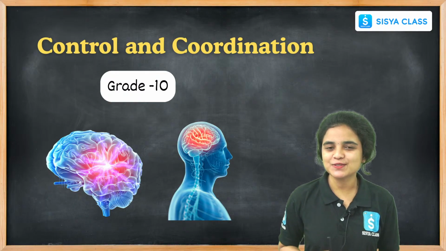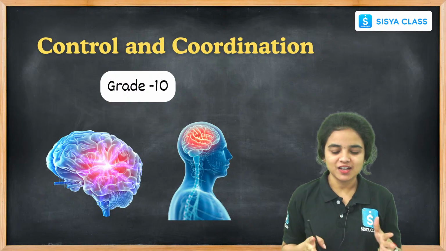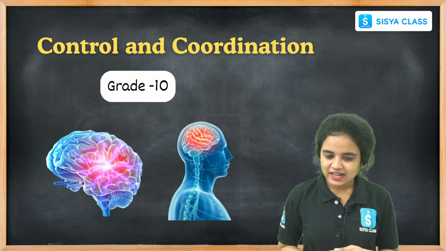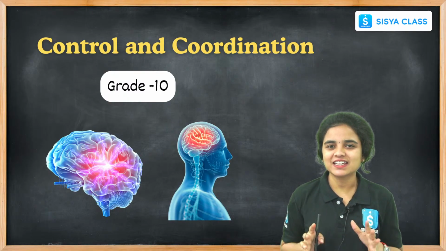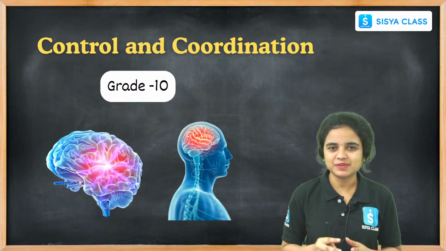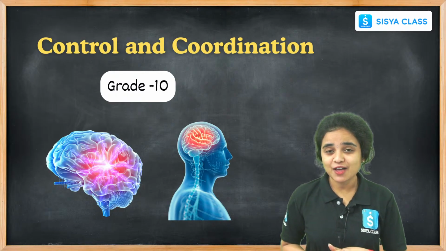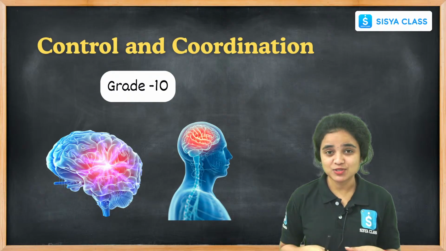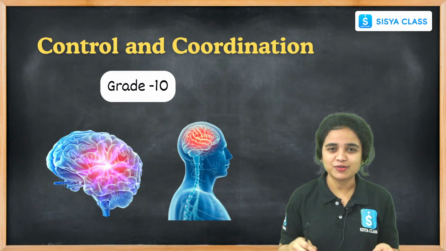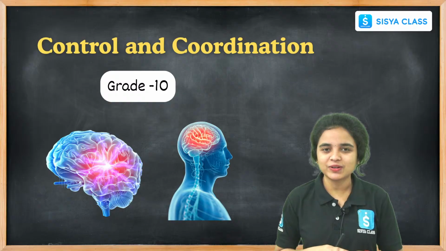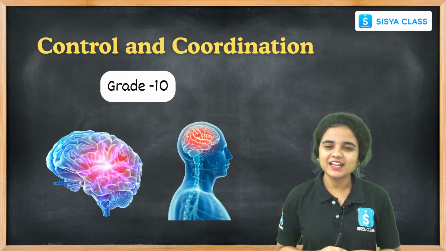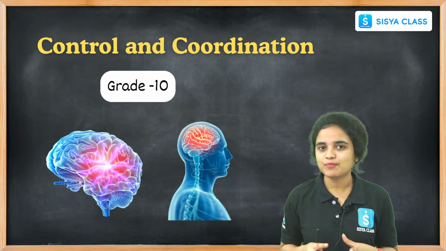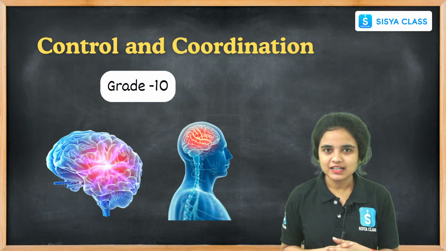In today's class, we will learn about the new topic, control and coordination. Students, let's have a class in simple terminology with simple sentences. Everyone is afraid of this topic because it includes different types of nervous system, neurons, brain, everything. But it is a very simple and important topic that comes under 10th grade.